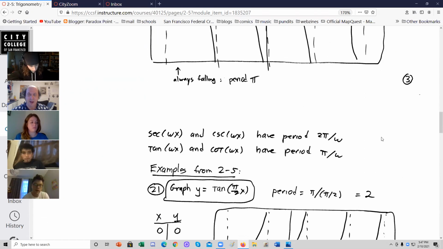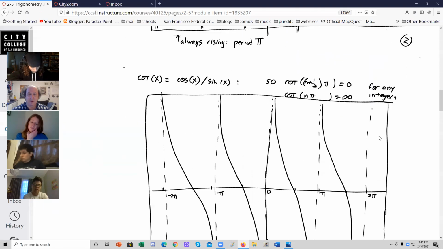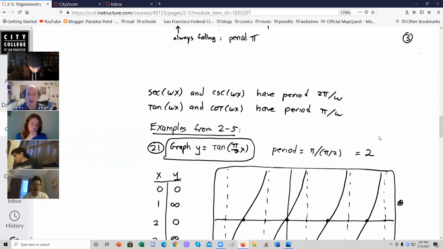And if we're going to throw in a frequency, secant omega x and cosecant omega x have period 2 pi over omega, while tangent omega x and cotangent omega x have period pi over omega, just like sine and cosine.